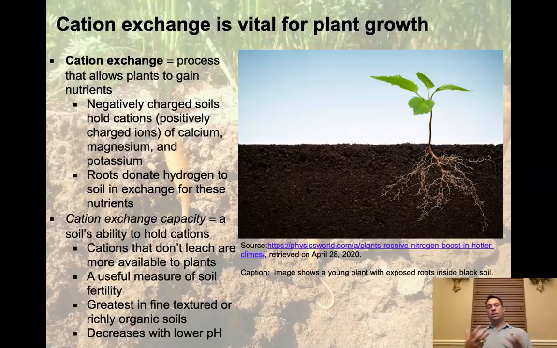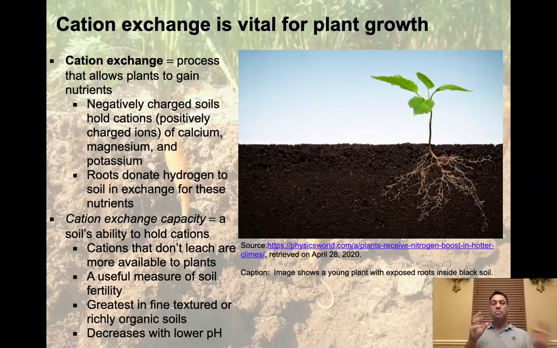So in the plant world, in interacting with soil, hydrogen is almost like currency. And the roots are able to come in and trade. They push in the hydrogen. Remember, hydrogen is basically a proton. It's a positive charge. And what it does is it forces a proton in, and what that does is cause the soil to regurgitate back a cation, which is also positively charged. So it's a trade that's happening here. And in order for that to happen, you have to have the ability to accept those hydrogens from the roots.